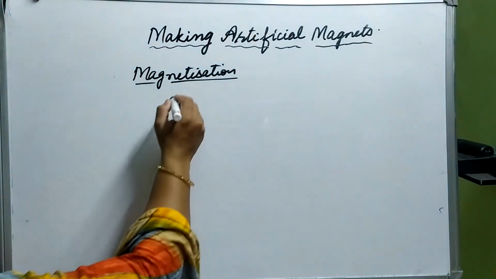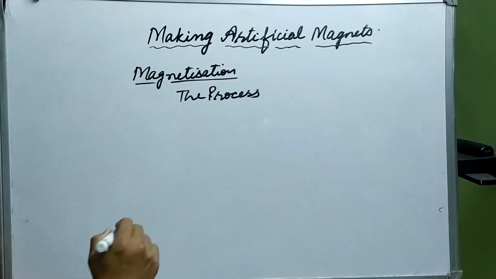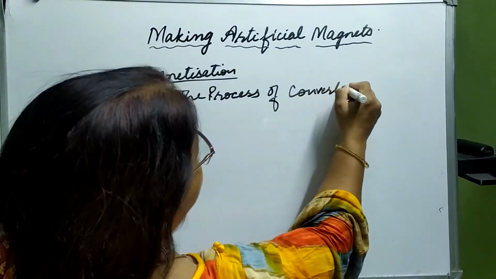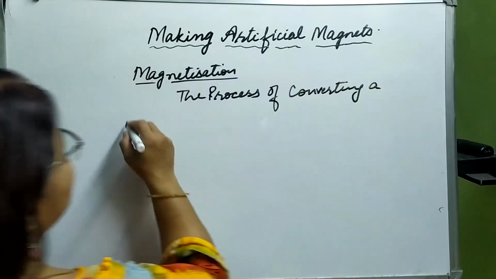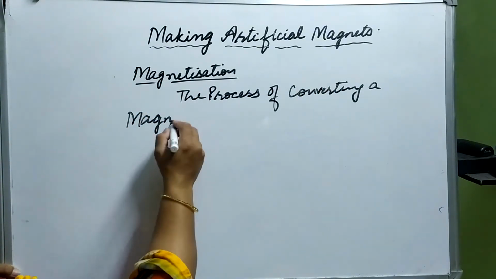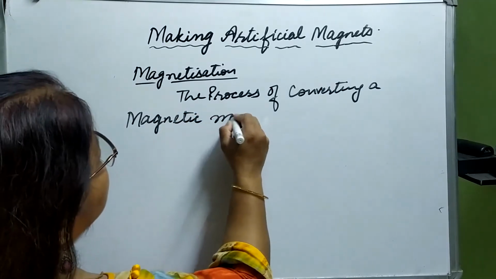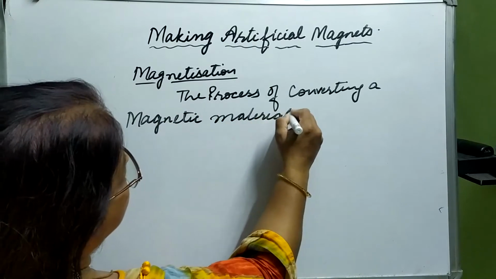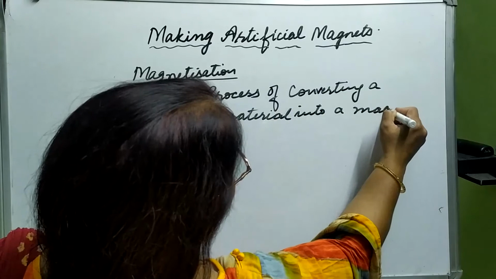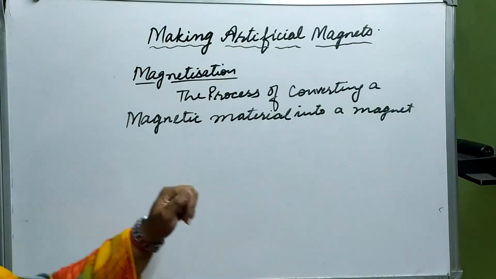It is the process of converting a magnetic substance, magnetic material into a magnet, is called magnetization.